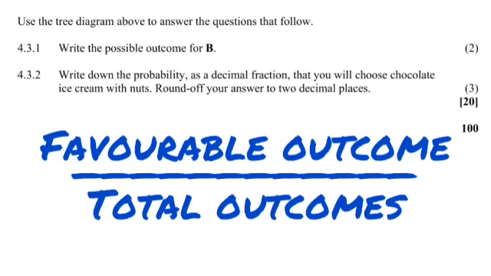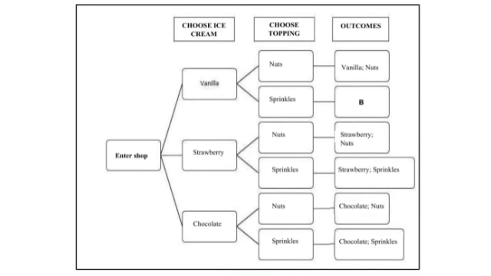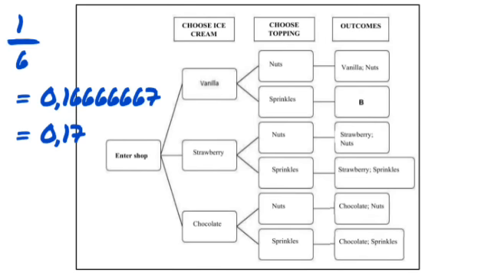Chocolate ice cream with nuts, there's only one possibility. So my favorable outcome is going to be 1 over total outcomes. My total outcomes is going to be 6. We see that in all of this tree diagram, there's only one chocolate with nuts. That's why we said 1 over 6. You put 1 over 6 in your calculator, and it's going to give you 0.166666667 at the end. Then you round off to 2 decimal places, and that's going to give you 0.17 as your probability for chocolate with nuts.